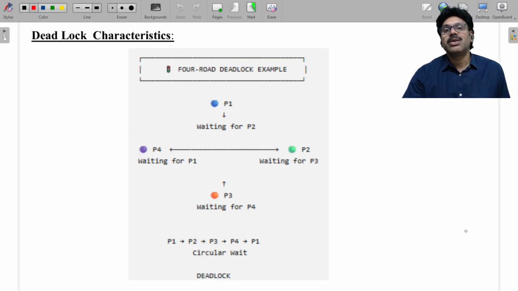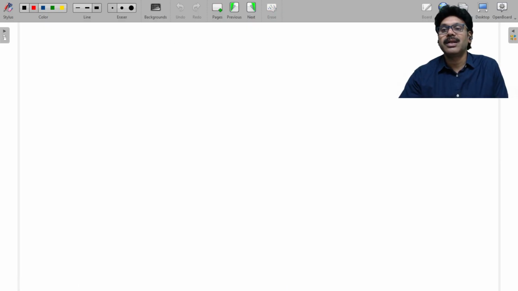So how do you know that a deadlock is formed? What characteristics are needed to form a deadlock? Let us see. You can also observe very clearly whether any deadlock is formed or not.